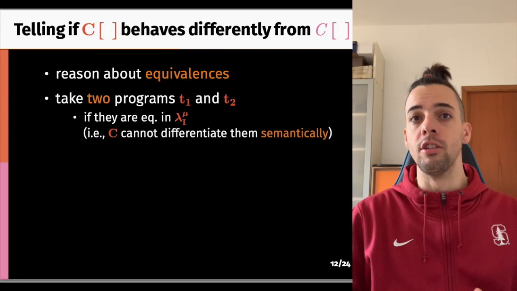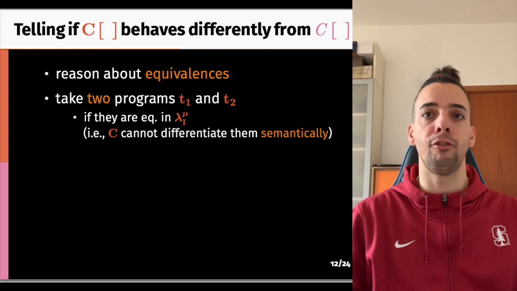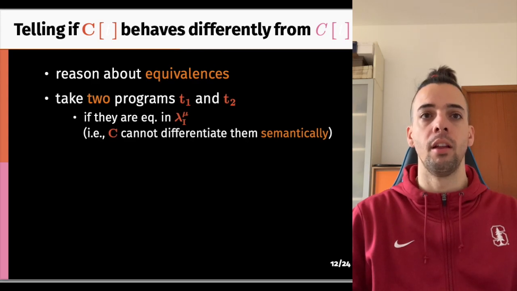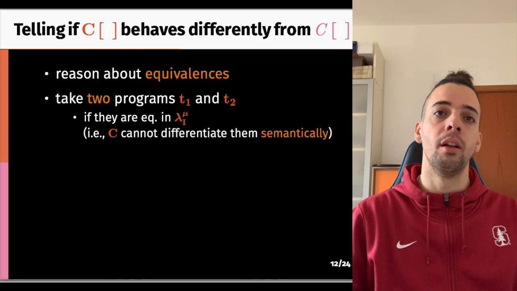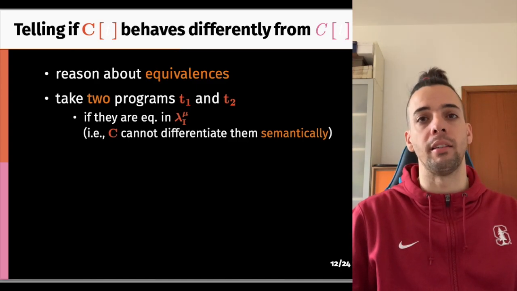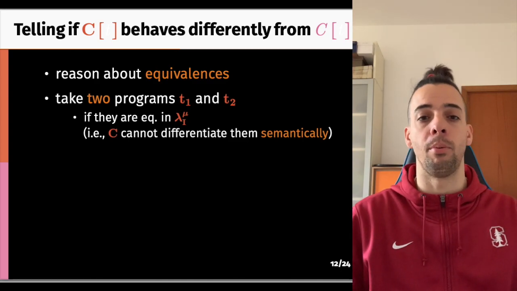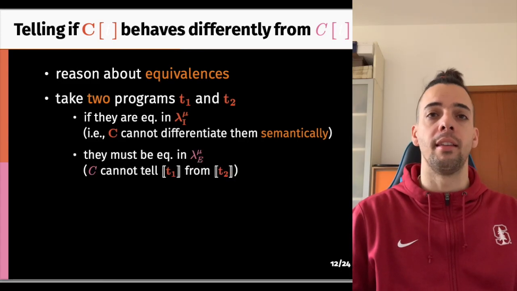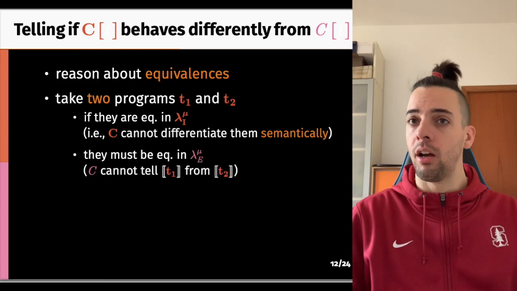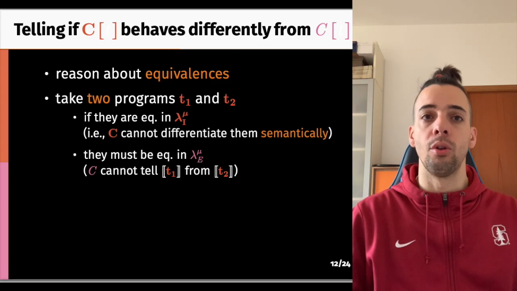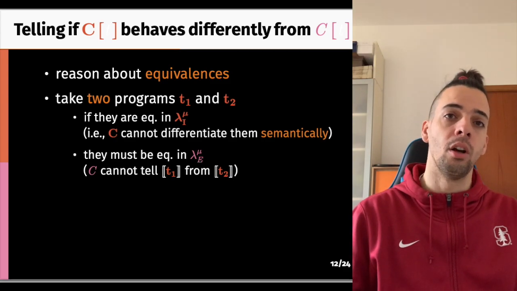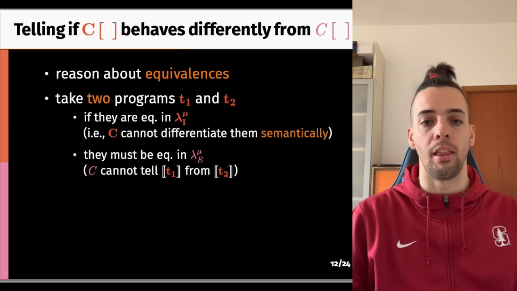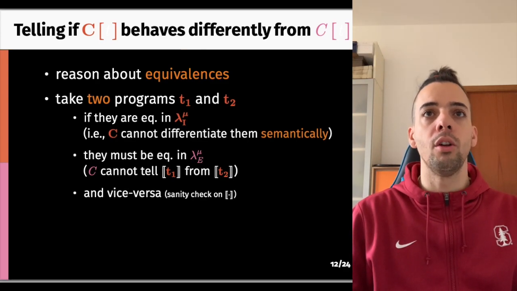That is, there is no context in ISO that can differentiate them semantically, which means there is no context that can interact with T1 and T2 in the ways dictated by ISO semantics and tell them apart. What we need to prove is that the compilation of these terms are also equivalent in EQUI. So there is no context in EQUI that can interact with translated T1 or with translated T2 and tell them apart.